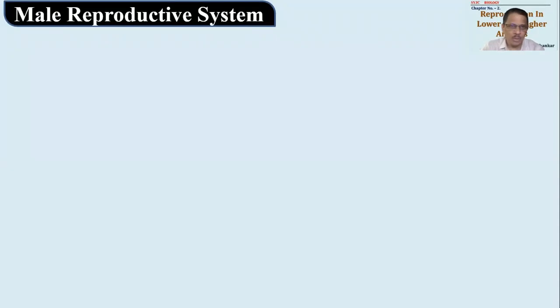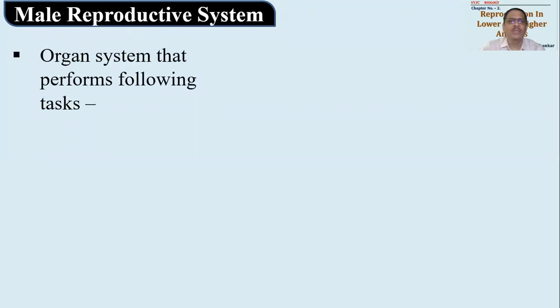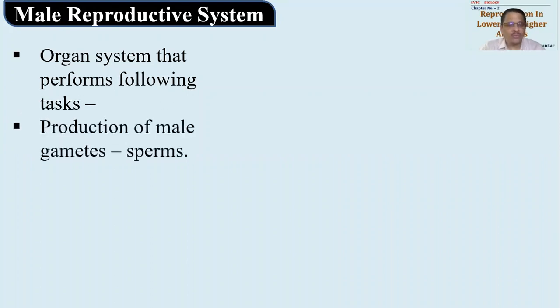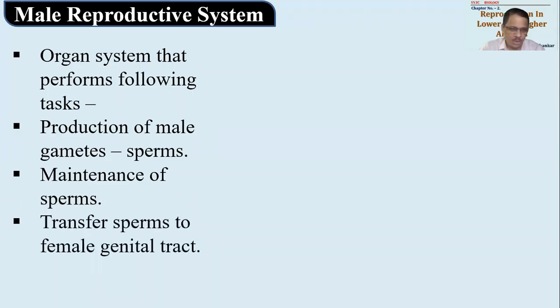As far as male reproductive system is concerned, naturally it is found in male body. It is an organ system which is responsible for following certain tasks. Task का मतलब क्या है? ये जो unavoidable functions हैं, ये उसको करने ही हैं. Like first important task is production of male gametes. Male gametes are sperms, you all are aware of it, and so production of male gametes is the main task. Then maintenance of these male gametes or maintenance of sperms till they are delivered out. So this is another task that is done by male reproductive system.